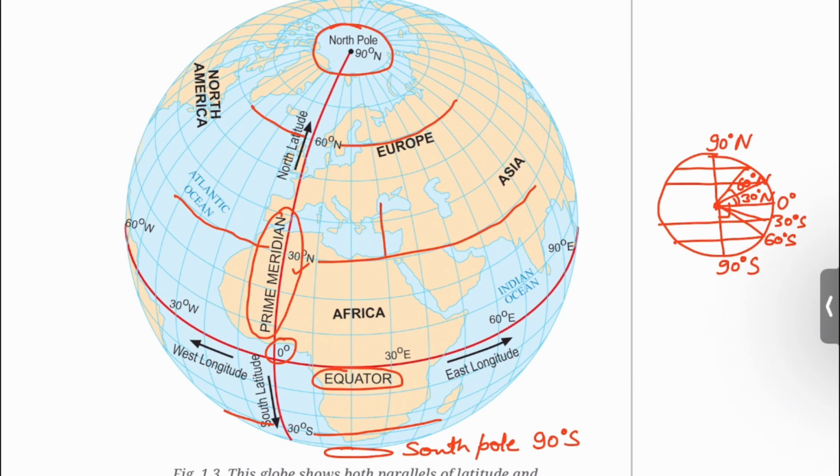Meridians to the east of the prime meridian are such as 30° east, 60° east and so on. Similarly, there are meridians joining North Pole to South Pole present in the west of the prime meridian. For example, 30° west, 60° west and so on.